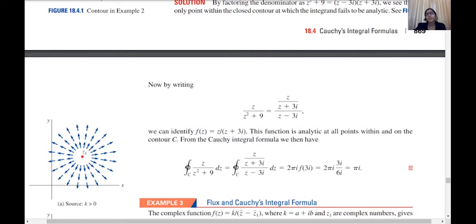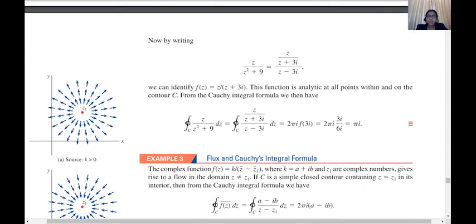Doing more problems from the exercise will make the concept clear. So basically, to apply Cauchy's integral formula, we have to find the function which is analytic completely, and we have to find z0. Then the integral will be equal to 2πi times f(z0). Finding the analytic function will depend upon the contour.